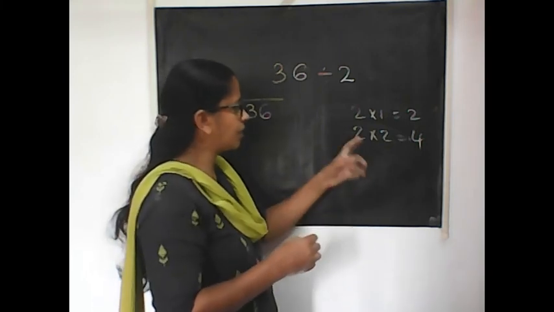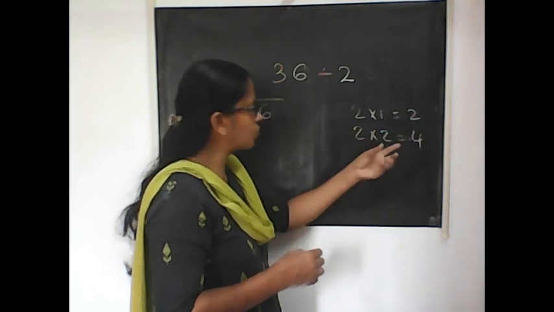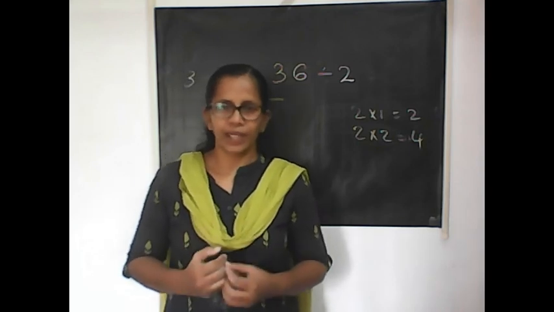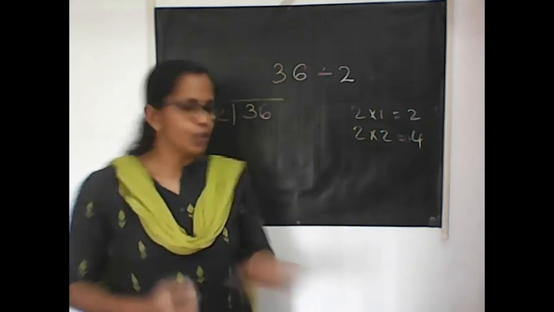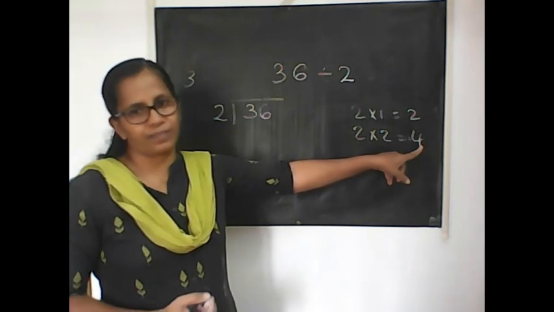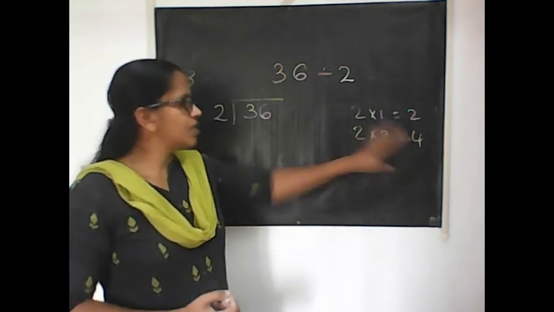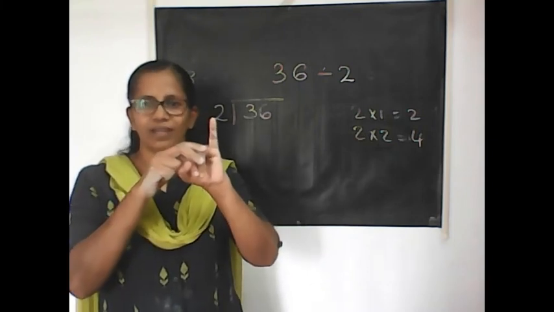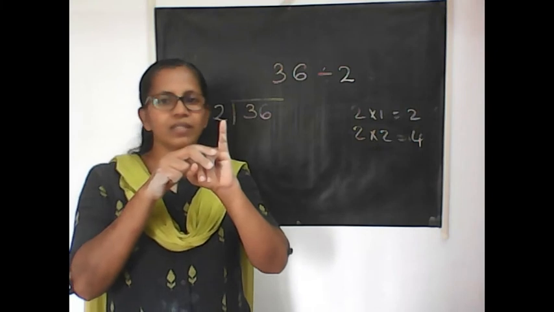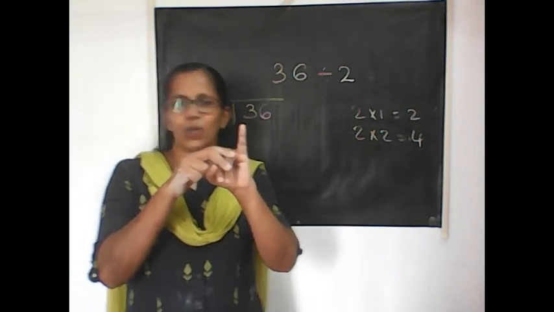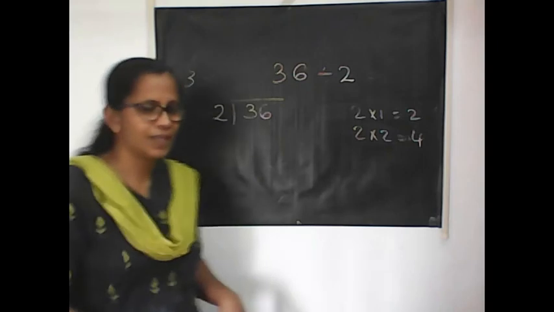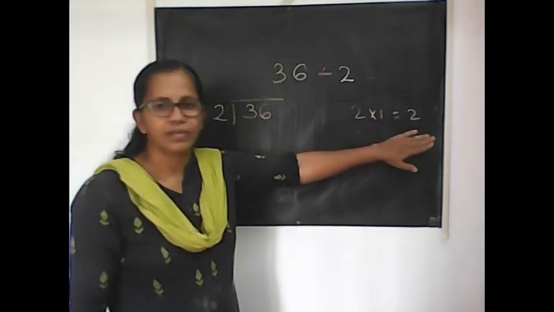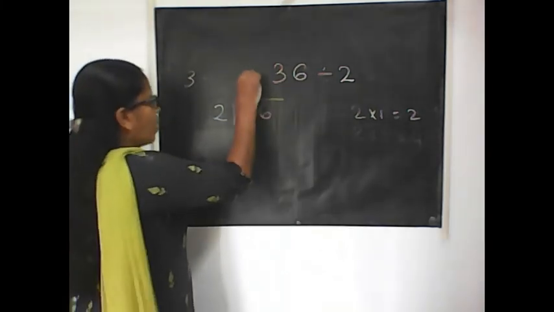Then after that, if you want to take 2 times 2, you should have 4. If you want to take 2 at a time, 2 times, you should have 4 toffees in that packet. Right? Since I have only 3, I am taking 2 at a time. So remaining is 1. Again, can I take 2 at a time? No, because only 1 is left with me. So I cannot take 2 times. Then how many times can I take? Yes, only 1 time. Write that 1 there.